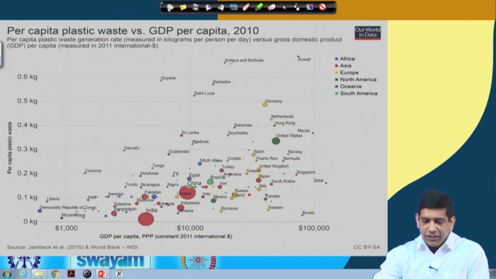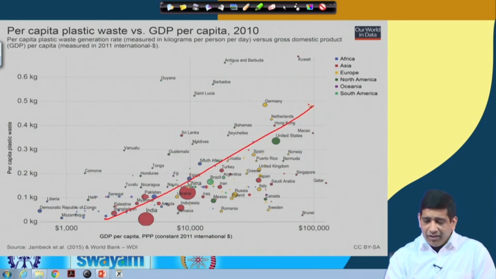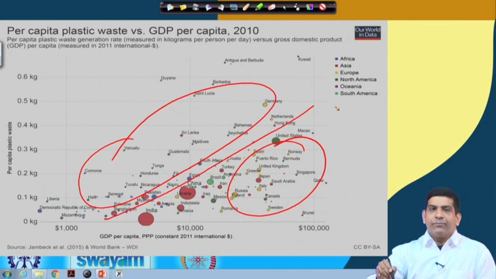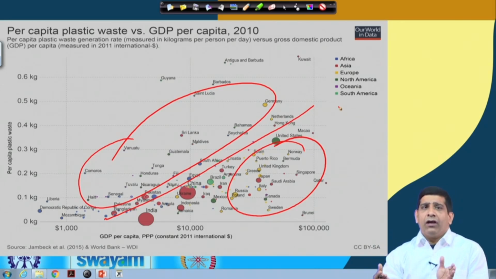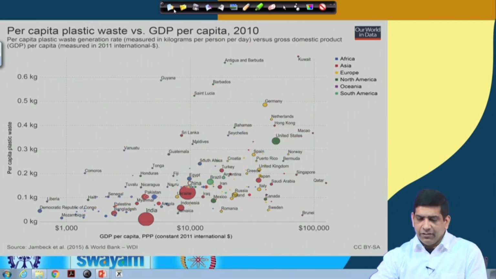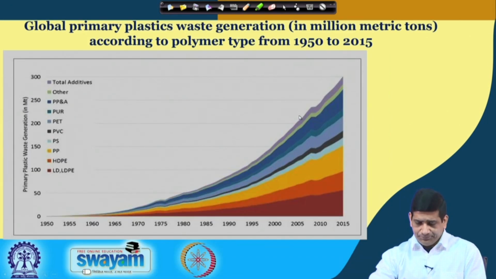If you look at it, the higher the GDP of the country, there is a tendency of things going up. The more the GDP, the more the waste that is being produced. But there are countries which are producing much less as well. So if you do a best fit line, it will be something like that, which will correlate that the higher the GDP, the higher the waste, which is a well-established correlation we see for other waste streams as well, including municipal solid waste that we have seen in previous discussions in different courses too.